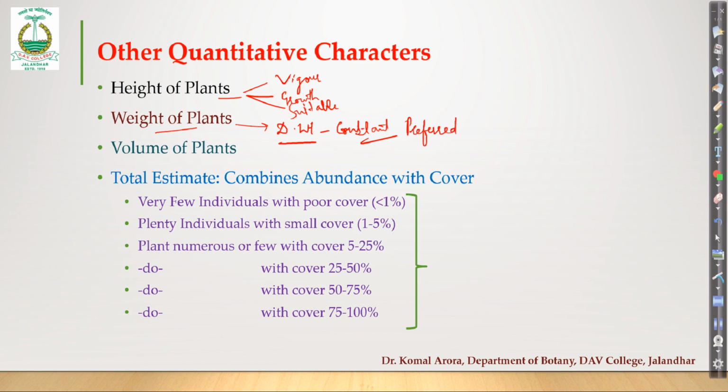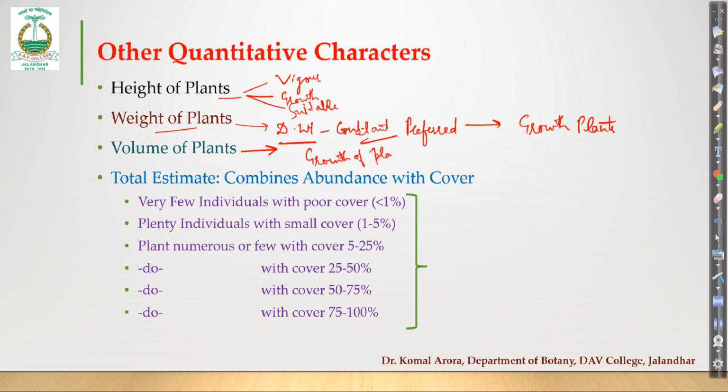And now what does this indicate? Dry weight is the parameter best related to the growth of plants. The more dry weight accumulated, the more the growth of plants. So it is a favorable parameter. Then comes volume of plants. We have different techniques by which we can measure the area occupied by the aerial parts of the plant. Again, this is a measure of the growth of plants.